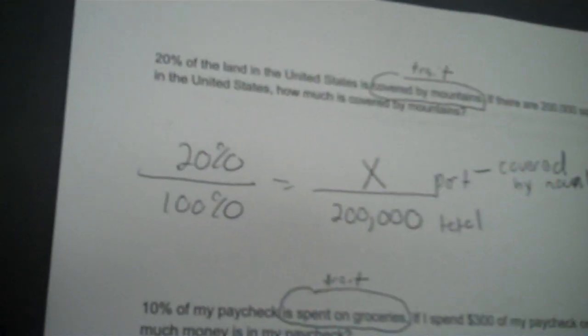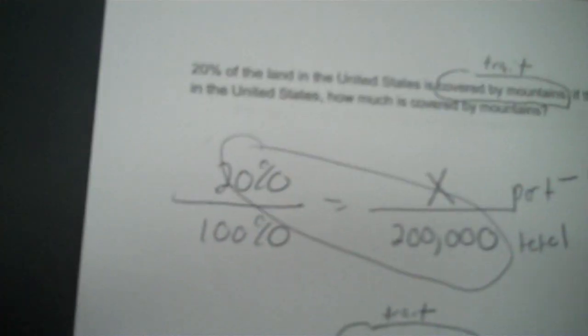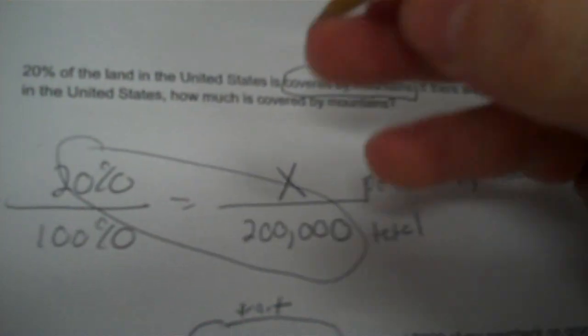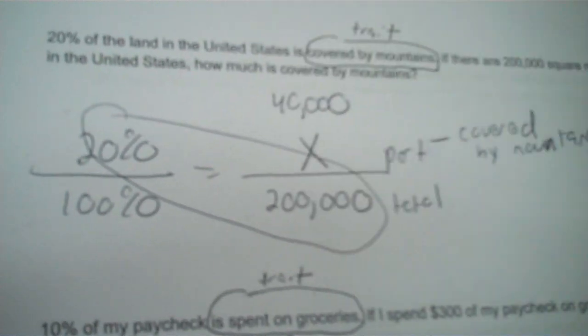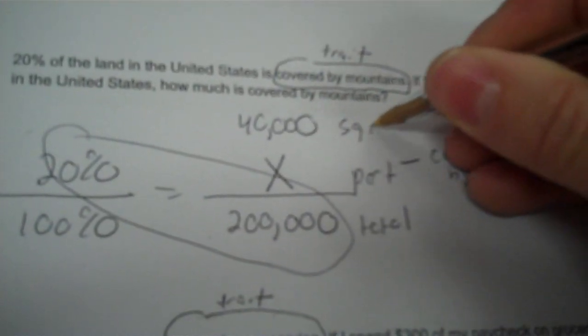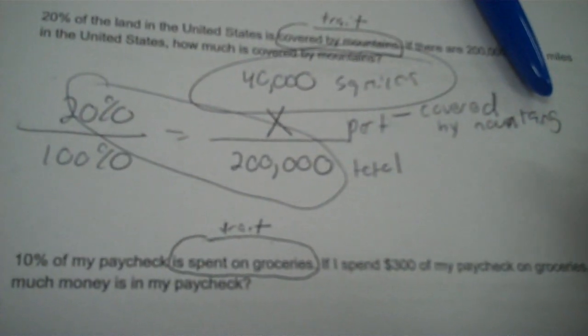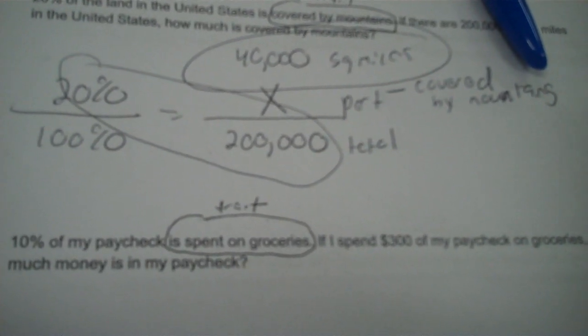So I cross multiply and divide. I take 20 times 200,000 divided by 100. Okay, it's 40,000. So I put 40,000, and it has the same label as the 200,000 square miles, sq miles, boom. I know that's a lot of square miles to cover by mountains, but it's all the land in the United States.